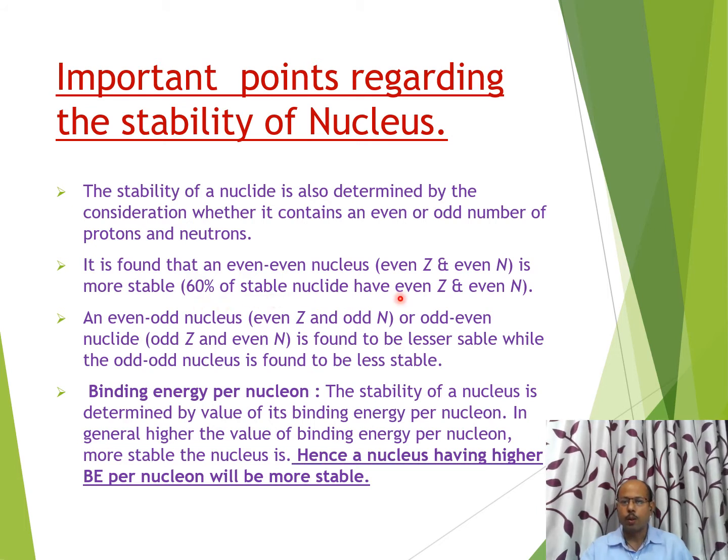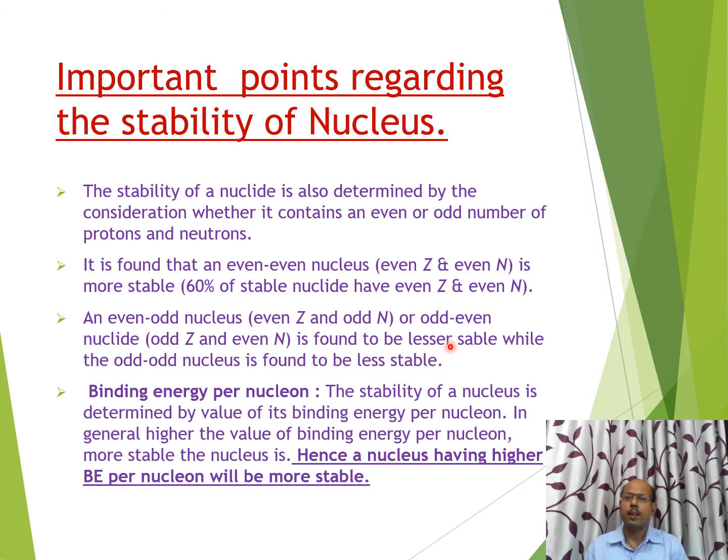60% of the stable nuclei have even Z and even N, and it is found that an even-odd nucleus or odd-even nucleus is found to be less stable. It means its stability will be slightly less than the even nuclei.